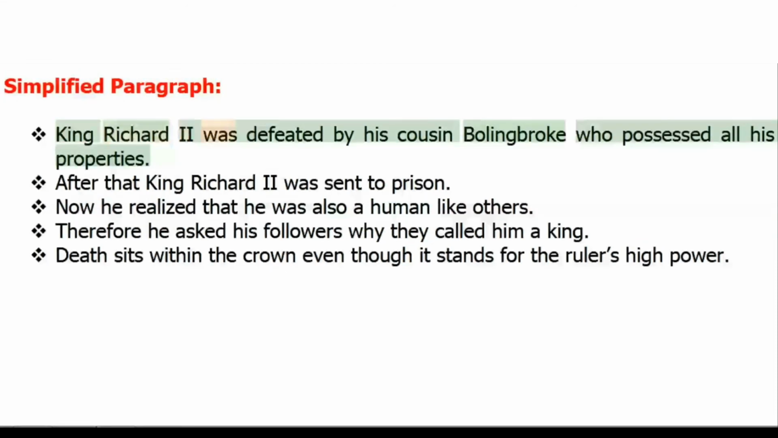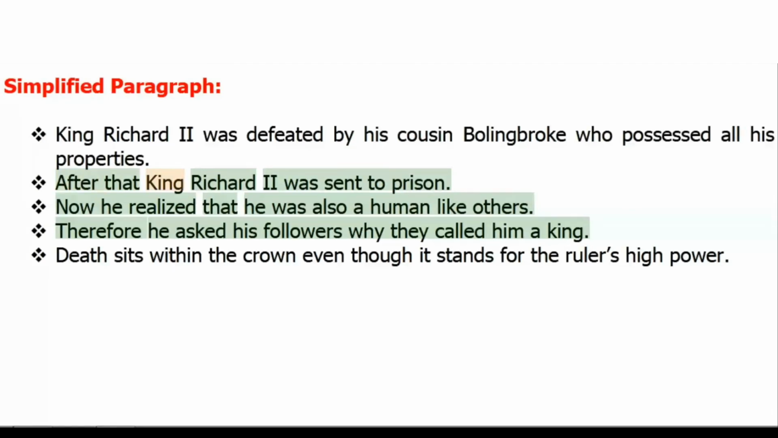Simplified paragraph. King Richard II was defeated by his cousin Bolingbroke, who possessed all his properties. After that, King Richard II was sent to prison. Now he realized that he was also a human like others. Therefore he asked his followers why they called him a king. Death sits within the crown even though it stands for the ruler's high power.